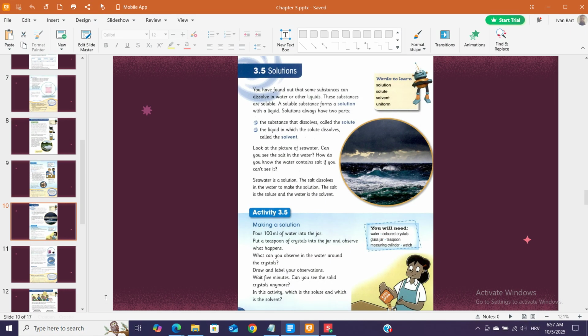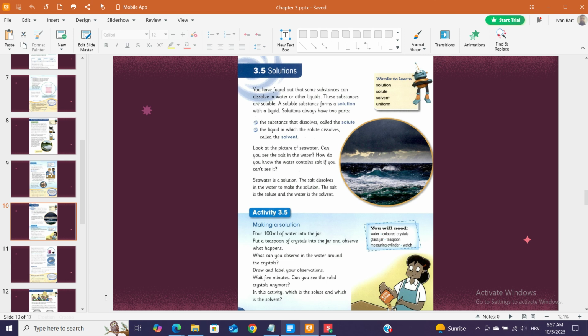Activity 3.5. Making a solution. Pour 100 milliliters of water into the jar. Put a teaspoon of crystals into the jar and observe. What happens? What can you observe in the water around the crystals? Draw and label your observations.